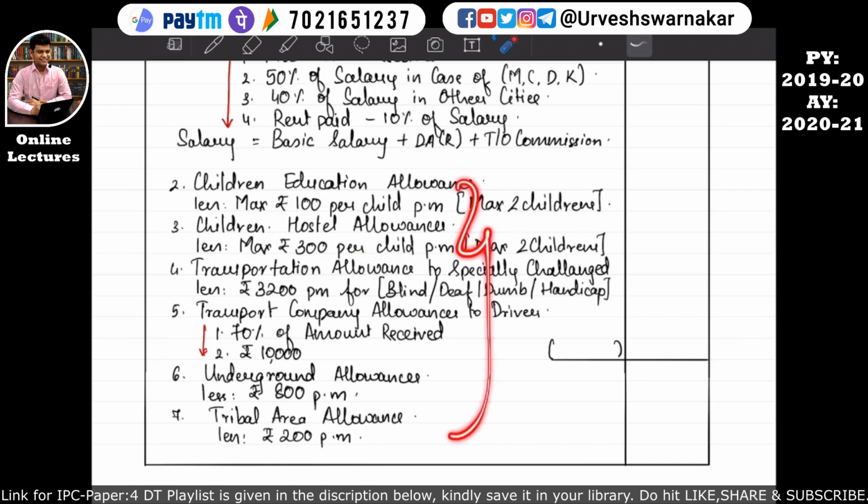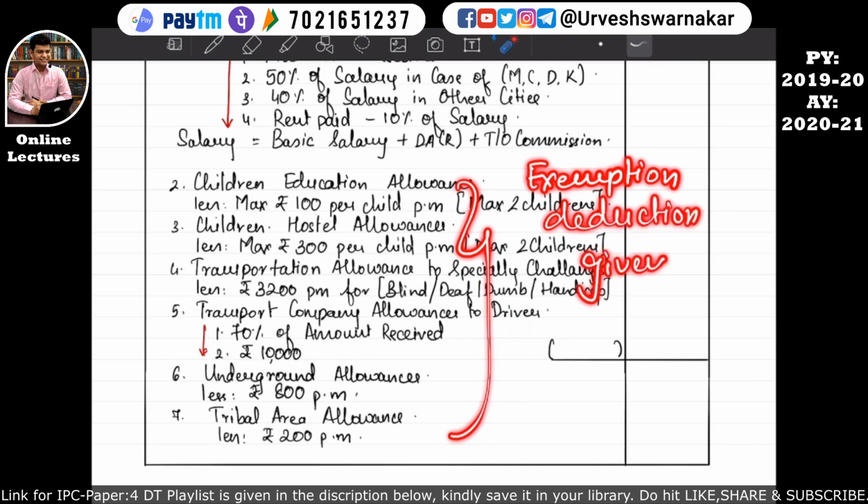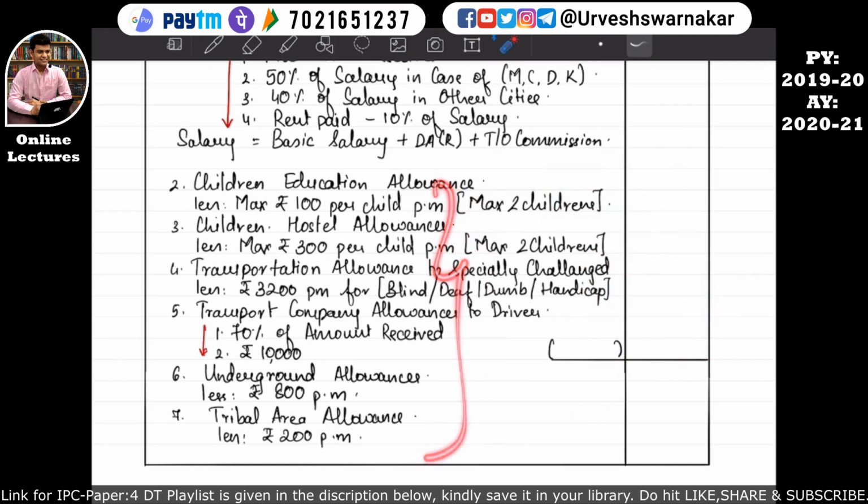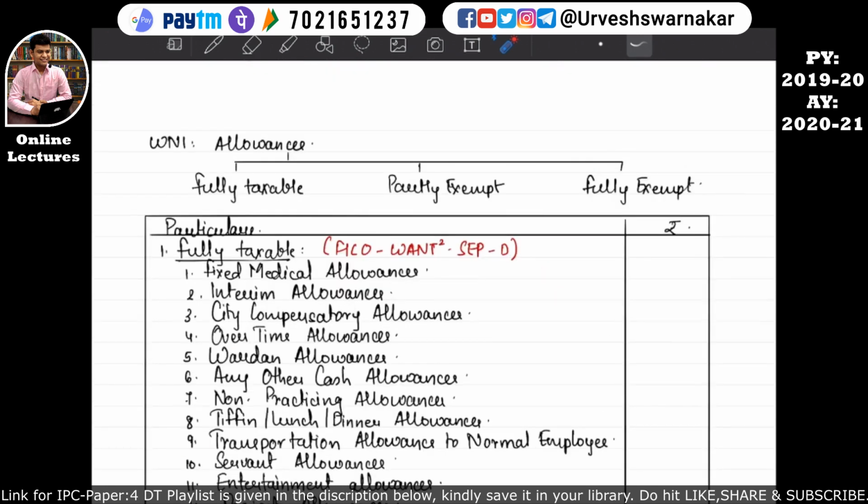So these are basically the exemptions, or else we can call them deductions, given under the head of income from salary. So basically these are not exemptions given under section 10. These are some exemptions, or we can call them deductions under the head income from salary. I hope this is quite clear. Now let's revise this entire page, and then we will move on to the fully exempt category.